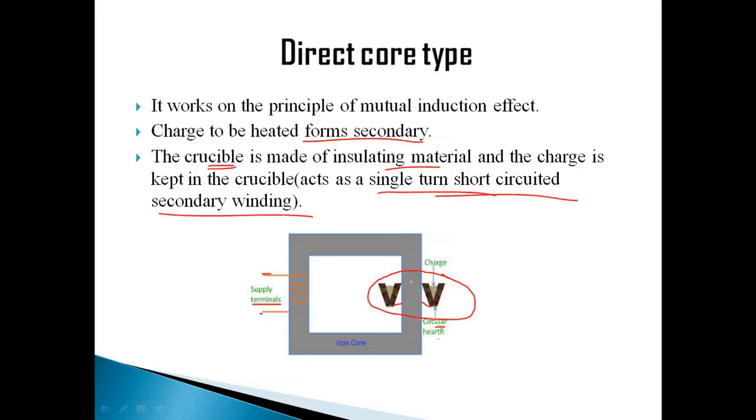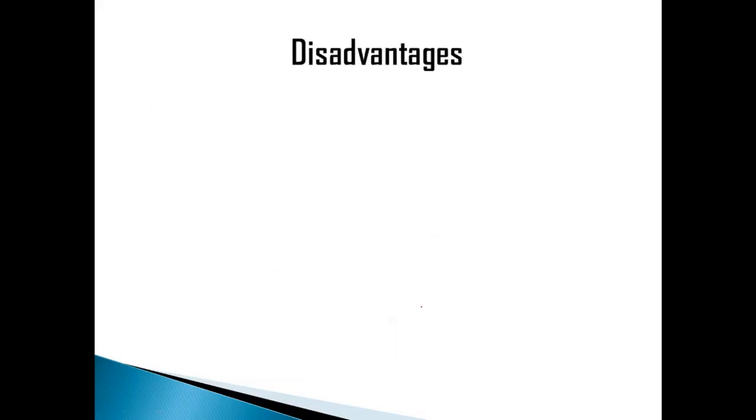So let's look at the disadvantages first, because definitely this is going to have a loss. We have supply here, current has to pass through this core and it has to flow through the charge. So in between it has to pass through this, right? So there is a lot of path it has to travel. So there will definitely be a loss. So let's look into that. There will be a high leakage reactance, chance of leakage of flux. If flux leakage is high, then current reaching the secondary will be less. So when leakage is high, then definitely the power factor we are going to get will be poor.